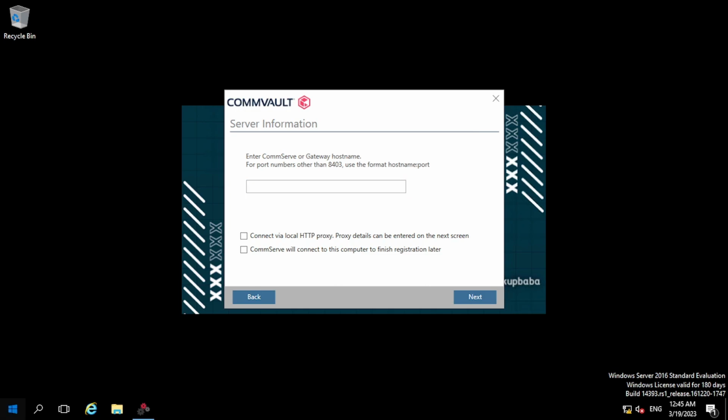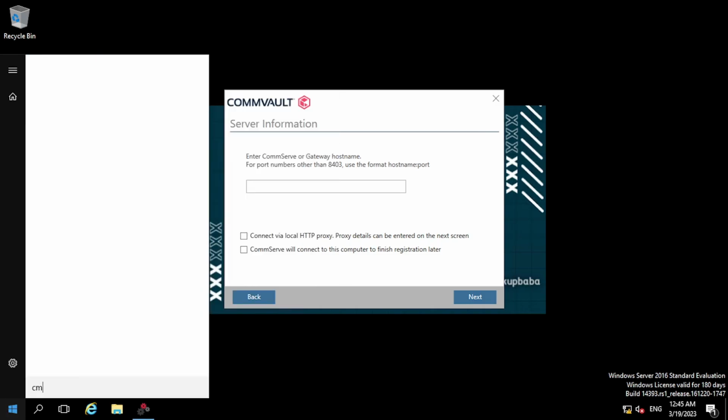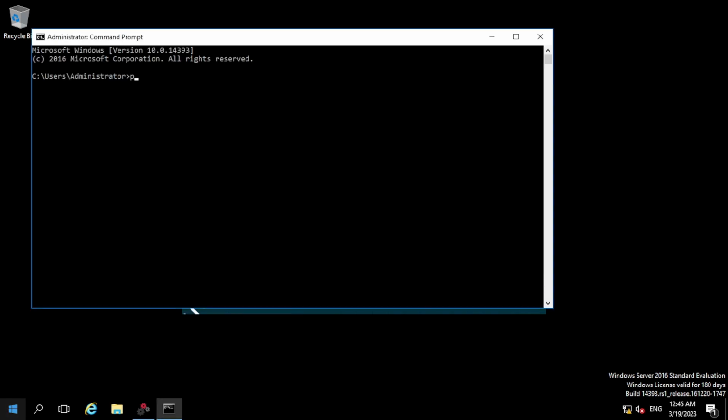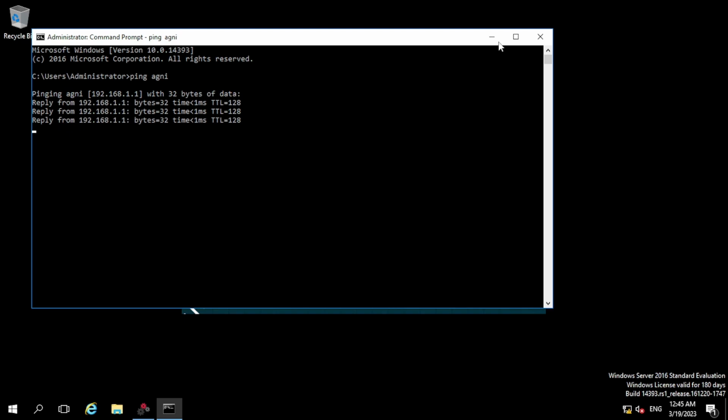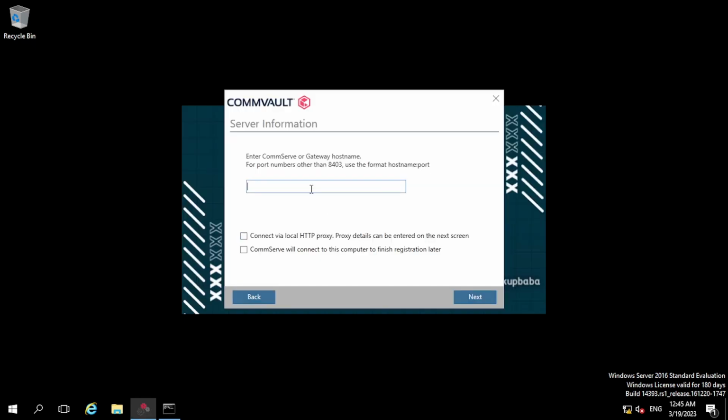So we have already installed the CommServe. Let me ping from here. So our CommServe name is Agni and we have IP 1.1.1.1. So here you need to put the host name of your CommServe. So make sure the DNS should be resolved by both sides, from the CommServe to MA and from MA to CommServe, unless you will get a communication error.